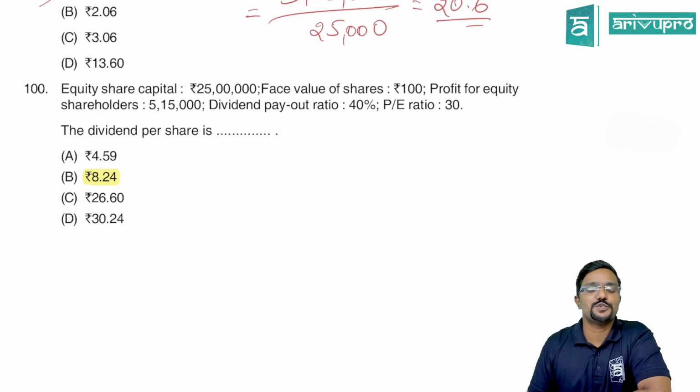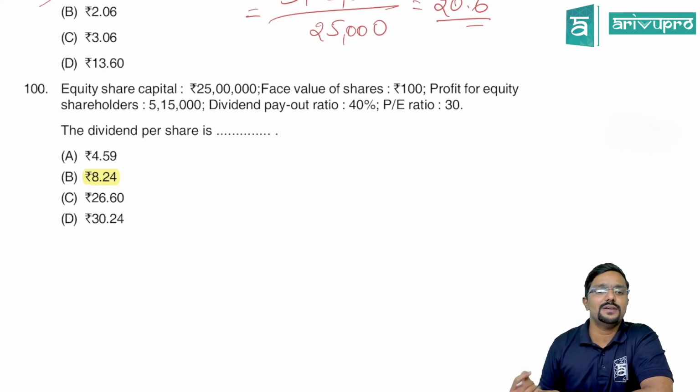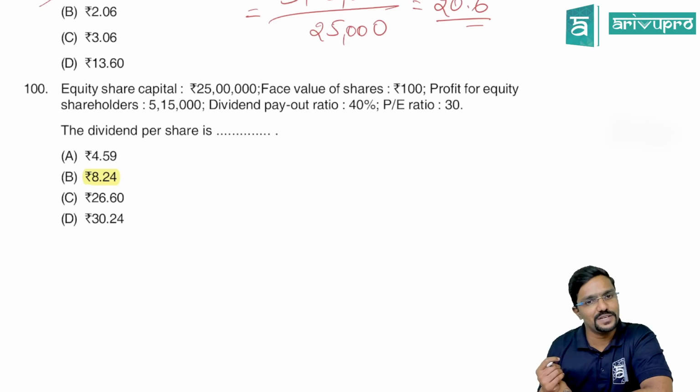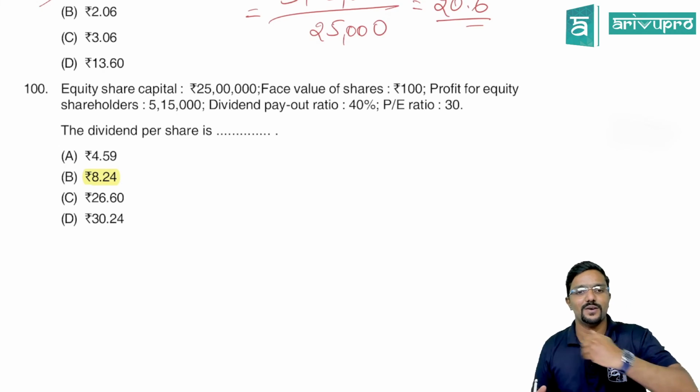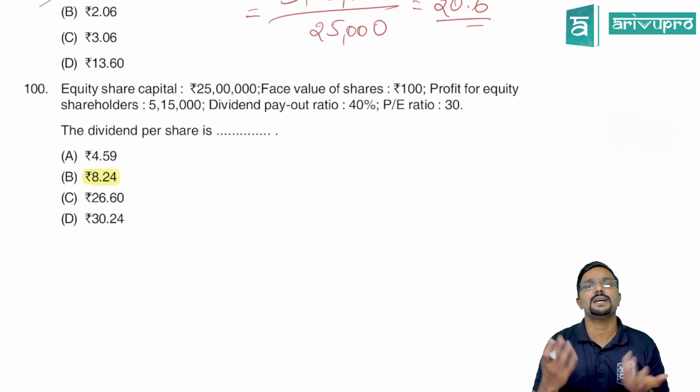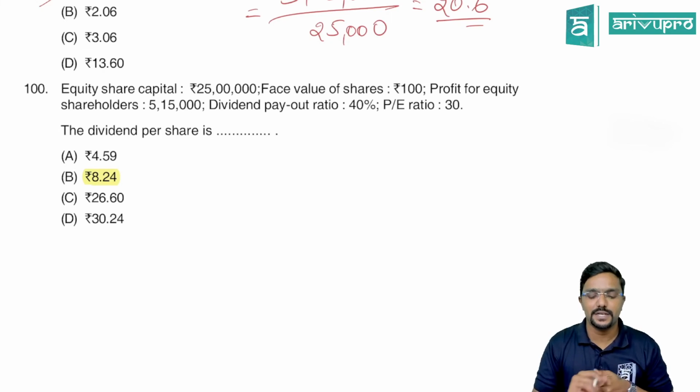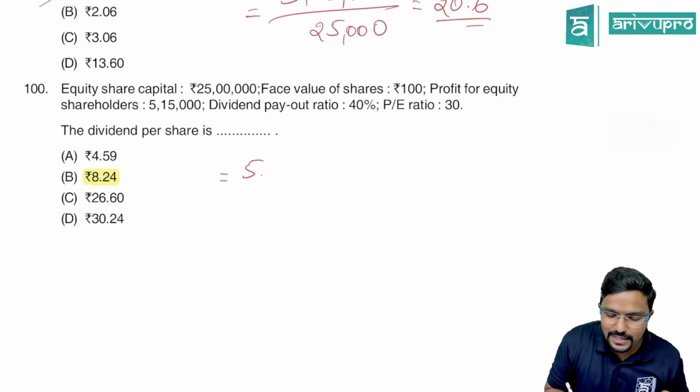Yeah, last question. Equity share capital 25 lakh, face value 100 rupees, same story. Profit for equity shareholders 5,15,000, same story. Dividend payout ratio 40%, P/E ratio 30. Okay. Now we want the dividend declared by the company. How much is the dividend declared by the company, guys?